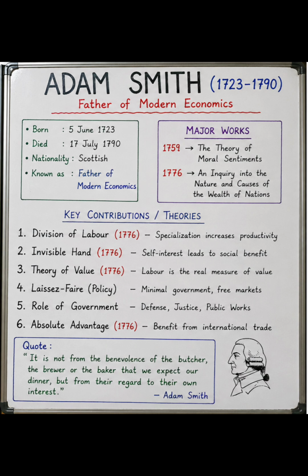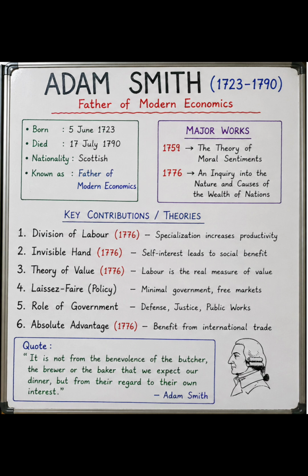As per Adam Smith, there is no government that controls society and leads to social welfare, but everyone is working for their own self-interest, and at last the society ends up with social benefit, that is, social welfare for everyone. The third one is theory of value, that is, labor is the real measure of value.